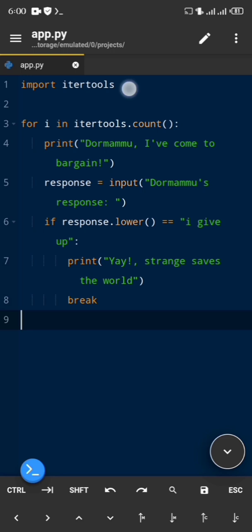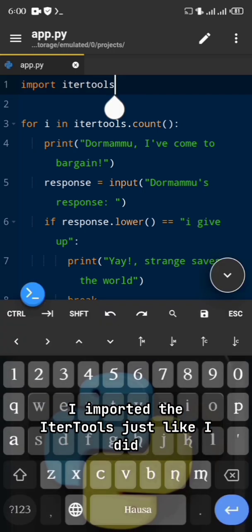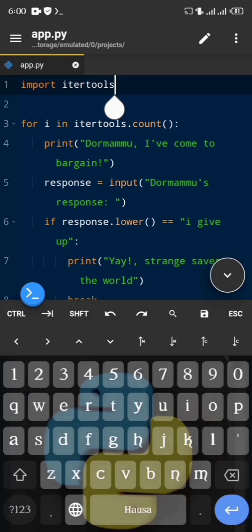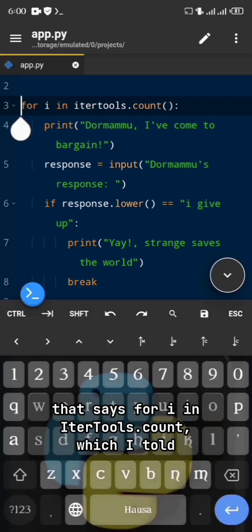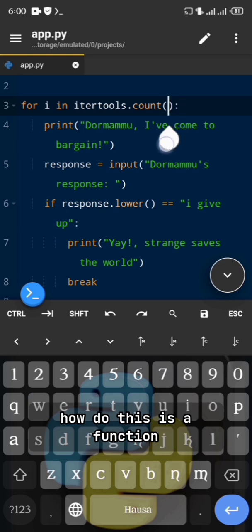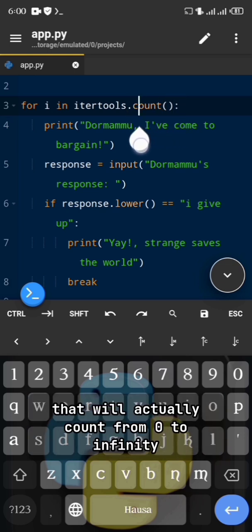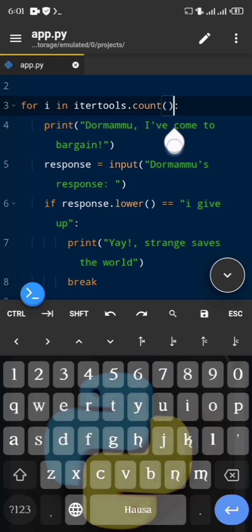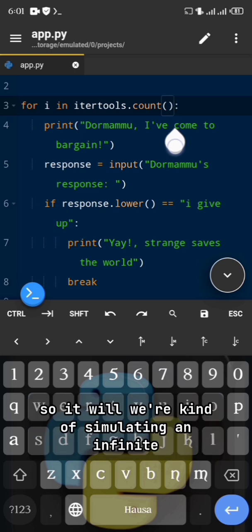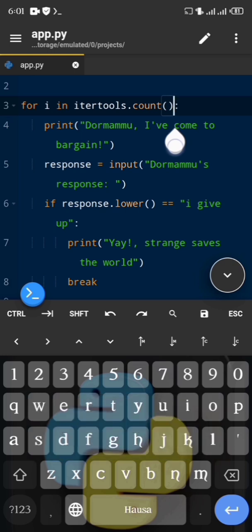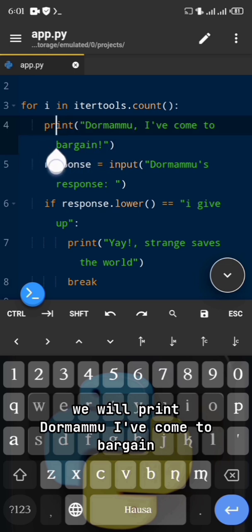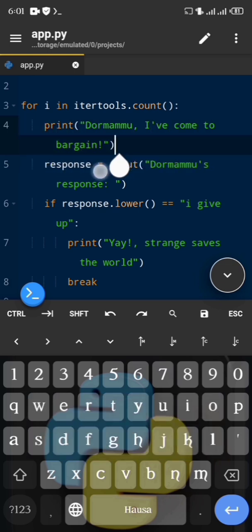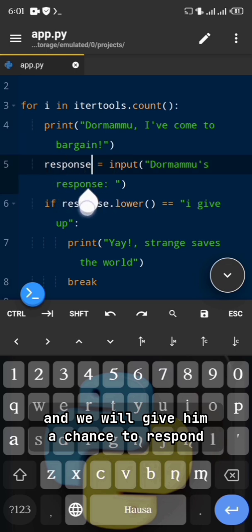Okay, here we go. I imported itertools just like I did. Then I run a loop here that says for I in itertools.count, which, as I told you, is a function that will count from 0 to infinity. So we're simulating an infinite loop here. In every iteration we will print, Dormammu, I've come to bargain, and we will give him a chance to respond.